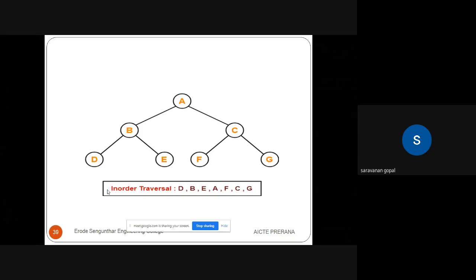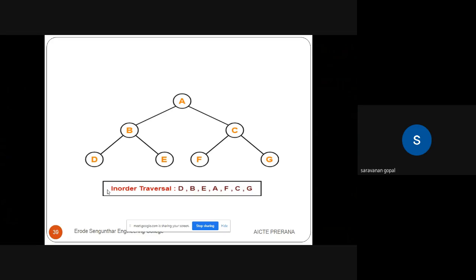So in our in-order tree traversal, first we visit the root node. The root node has a left node, B. Check the left child of B. Left side of B is D. So visit D. The leftmost is over, then we go for the root node.